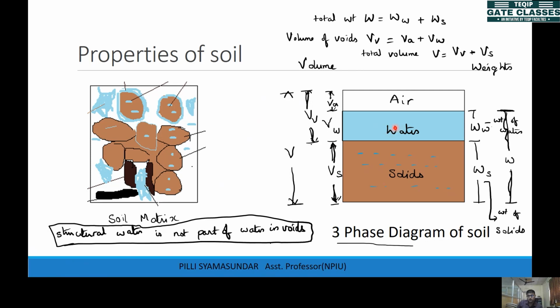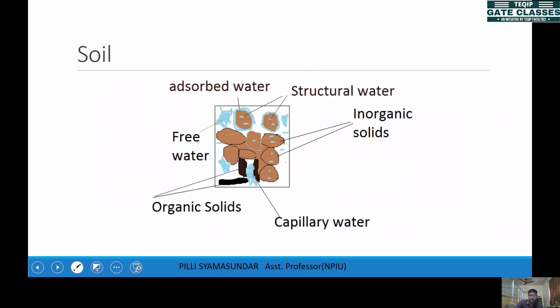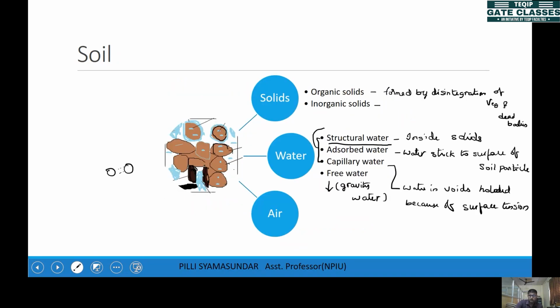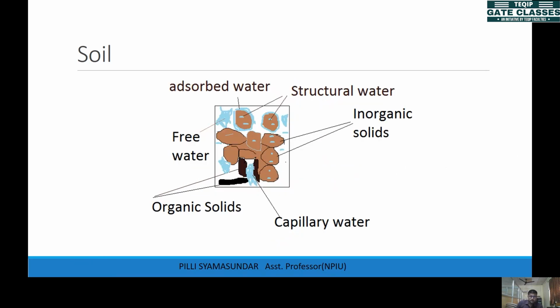This adsorbed water, we have one more name for it. Okay, I forgot to mention. This adsorbed water is also called hygroscopic water. So we call this adsorbed water hygroscopic water. Okay, I'll write it here. This adsorbed water is also called hygroscopic water.